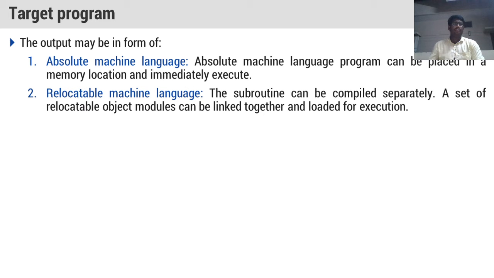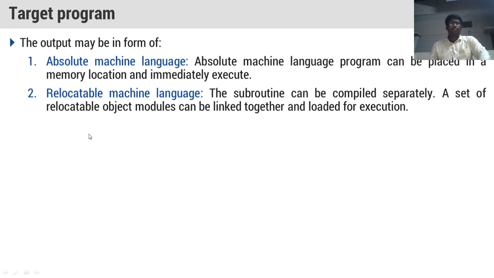The next one is relocatable machine language. What is this relocatable code? Suppose we have some subroutines in our program. Each and every subroutine may be compiled separately.